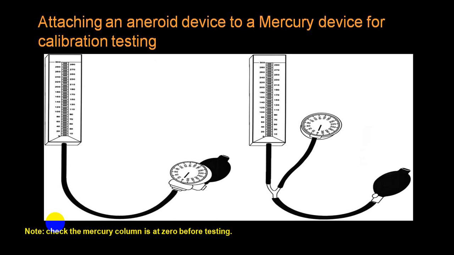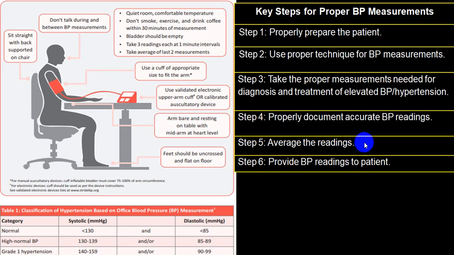And these are the different instruments, by which you calibrate the two instruments. Always, the mercury instrument is more accurate; the chance of error is minimum. So always try to calibrate your instrument at regular intervals to minimize the error.